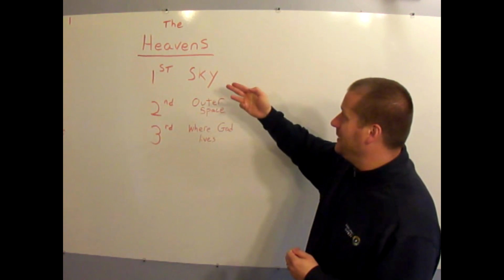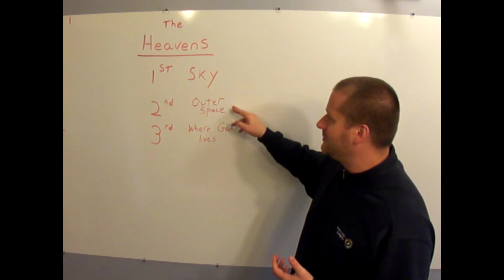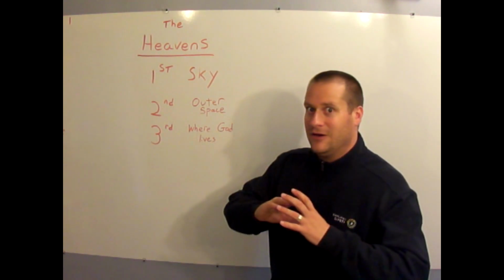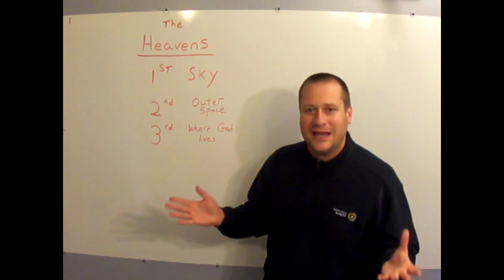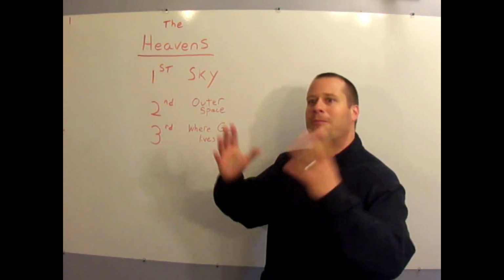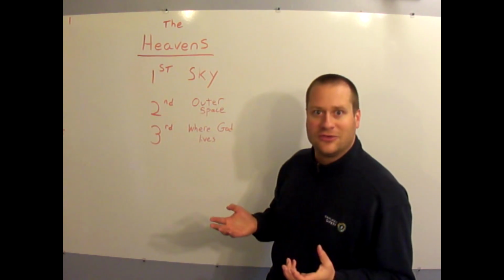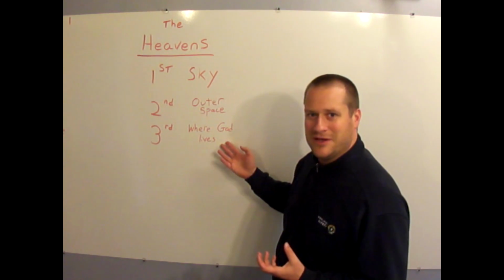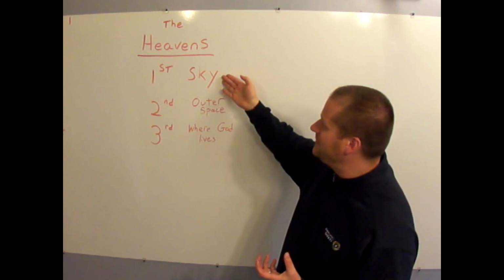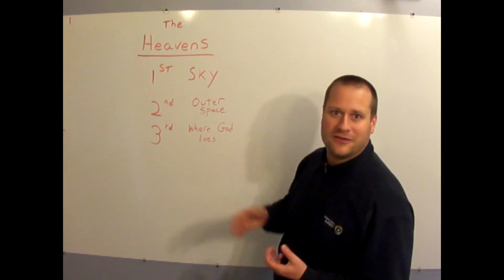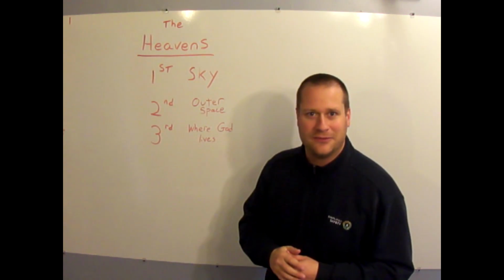So as we all look up into our sky and we see the bigness in the clouds and it's wonderful, we're going to begin to explore outer space, which is far beyond that vast. You're going to be caught up in the awe of, oh my goodness, I can't even conceive how far apart these things are, or how big these things are. And so this is going to help us understand the awe of God's creation, which leaves us with this mystery of the third heavens. If this is so big and this is so awesome, and it's so much bigger than this first heaven, how much bigger is the third heaven going to be? So heavens 1, 2, and 3: sky, outer space, and where God lives.